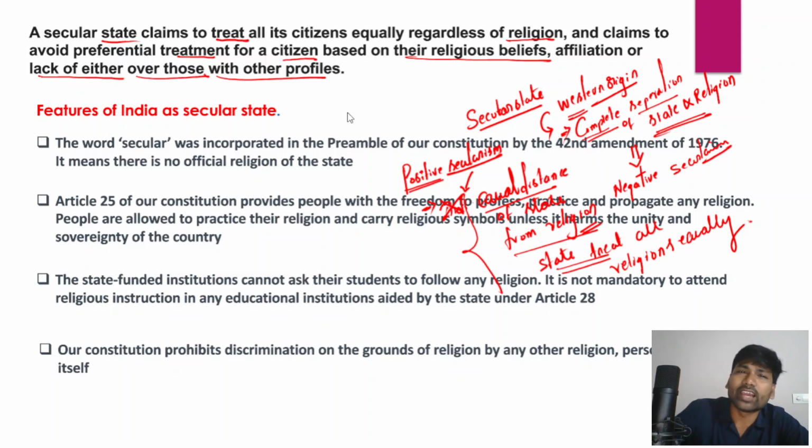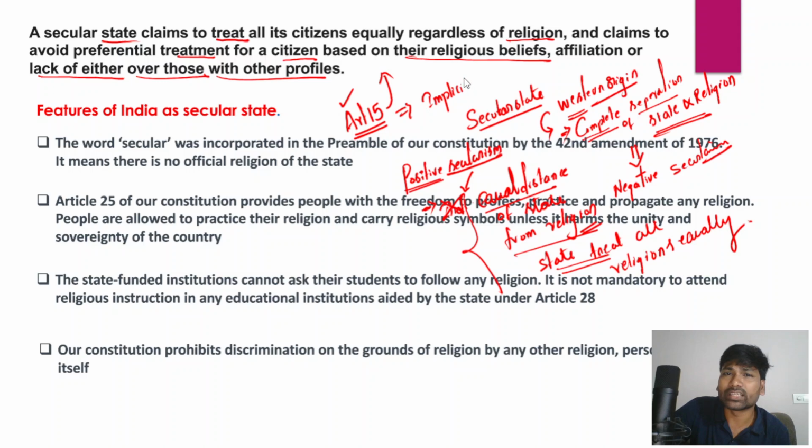And in fact the Indian Constitution, particularly Article 15, talks about this particular principle, that the state should not discriminate between individuals on the ground of religion. So that is mentioned in the Indian Constitution. That means secularism is implicitly mentioned in the Indian Constitution.